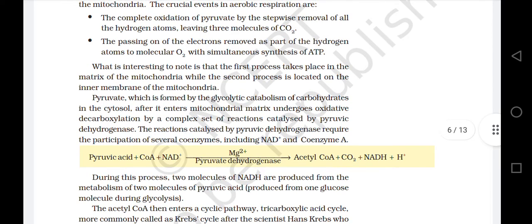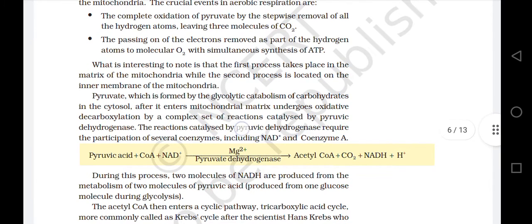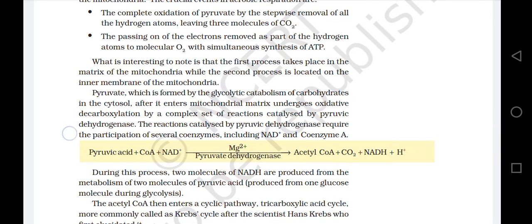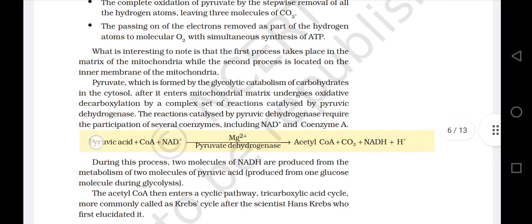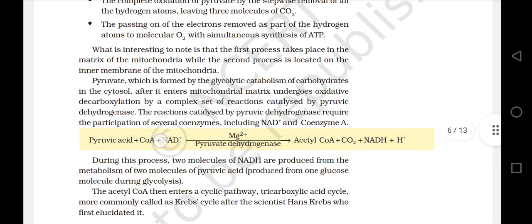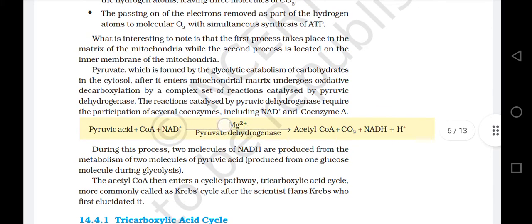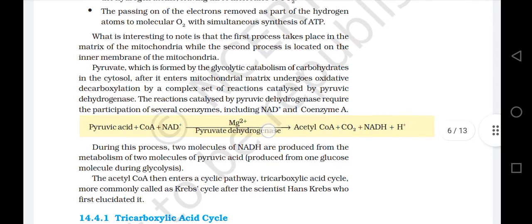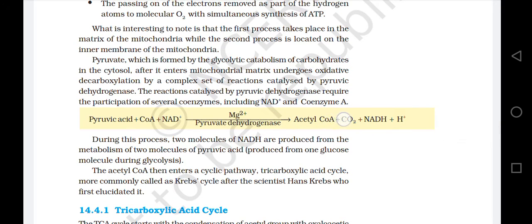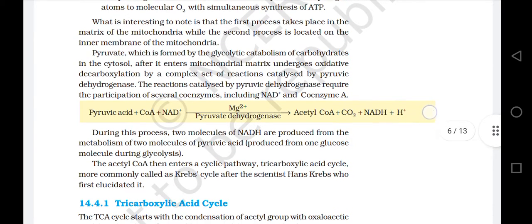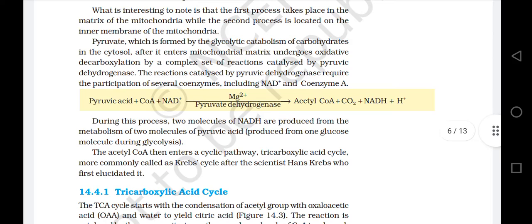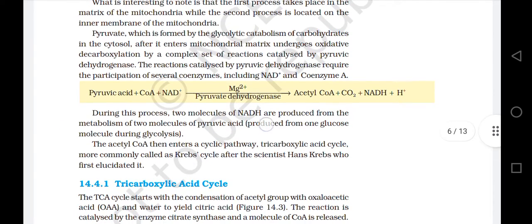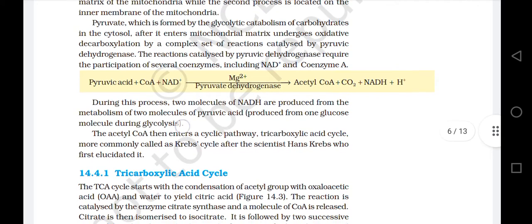The reactions catalyzed by pyruvic dehydrogenase require the participation of several coenzymes, including NAD+ and coenzyme A. Pyruvic acid plus coenzyme A plus NAD+, in presence of Mg2+ and the enzyme pyruvate dehydrogenase, gives acetyl-CoA plus CO2 plus NADH plus H+. During this process, two molecules of NADH are produced from the metabolism of two molecules of pyruvic acid produced from one glucose molecule during glycolysis.